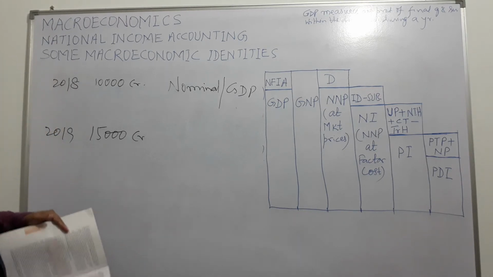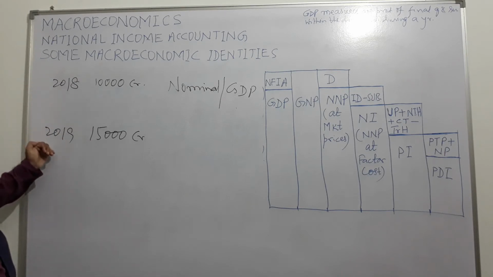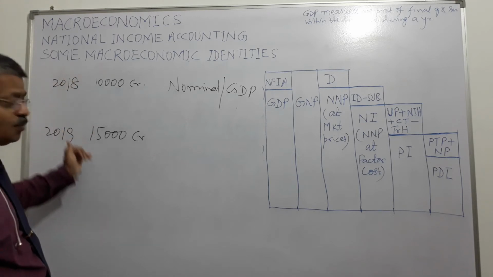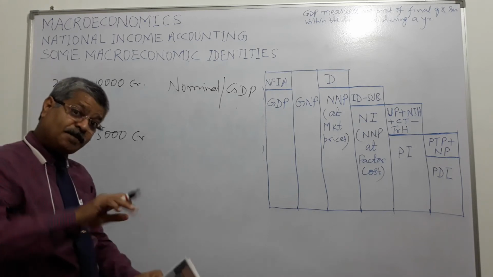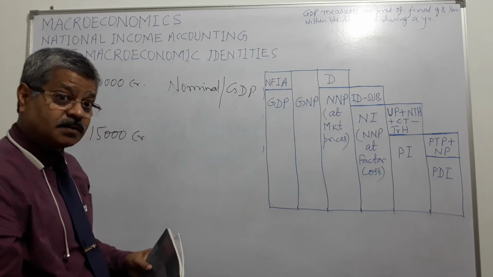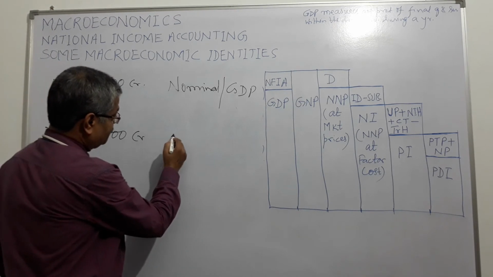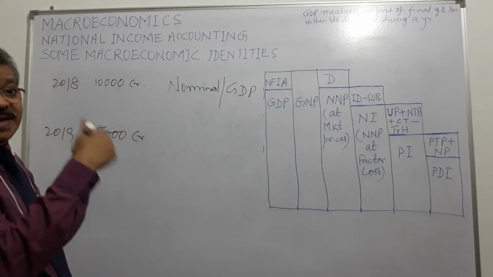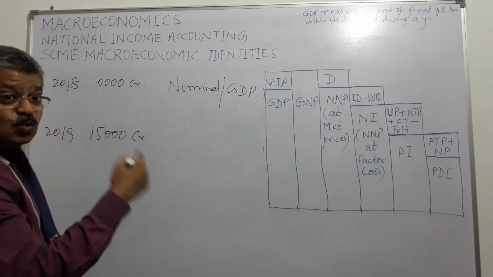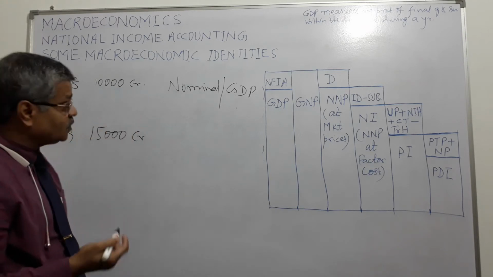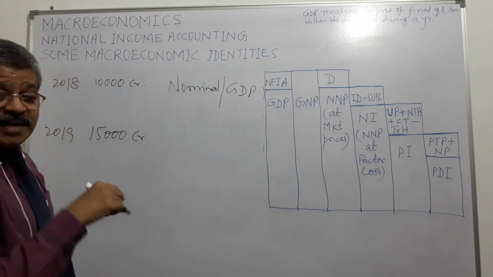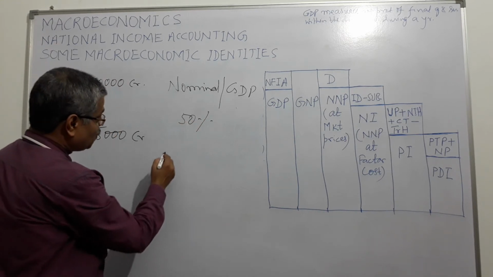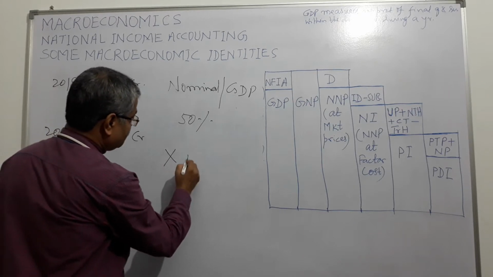So in case from 2018 to 2019 GDP has increased from 10,000 to 15,000 crores, and the prices have gone up by 50%, it means though nominal GDP, GDP at current market prices, has increased by 50%, there is no change in real GDP.